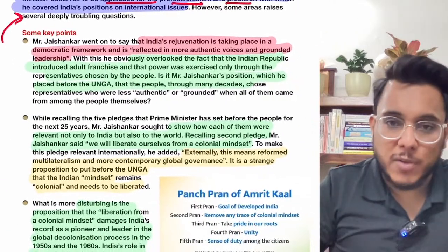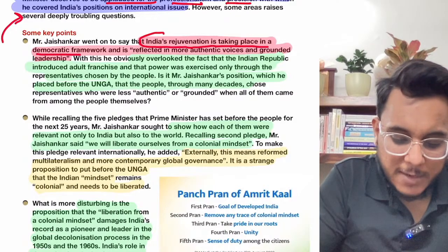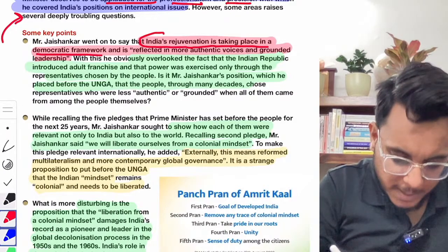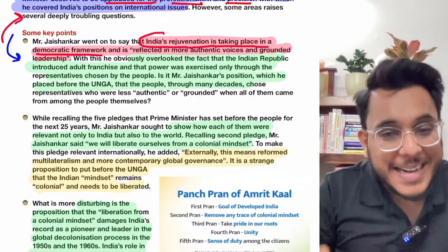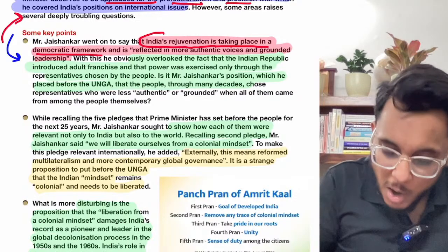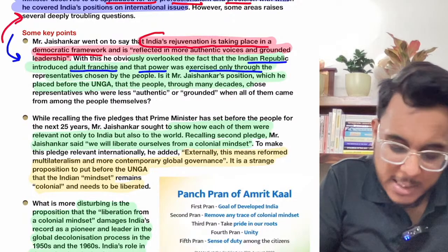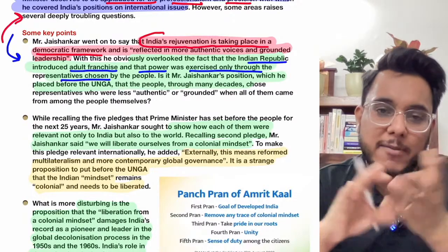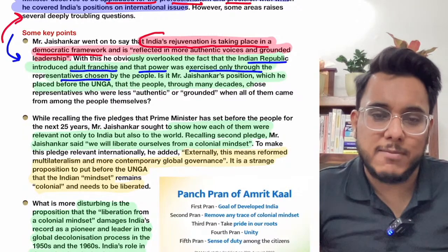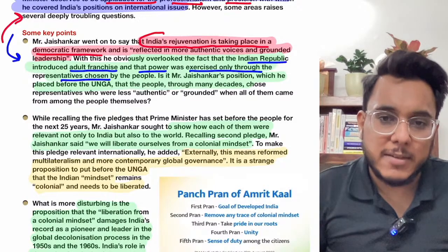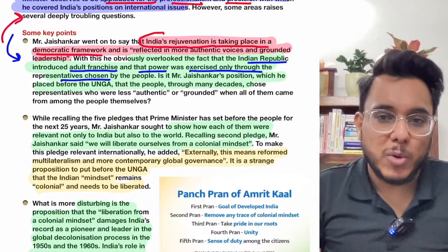The author says that the Minister of External Affairs said that right now India's rejuvenation is taking place in a democratic framework. Okay, this is one expression that was used by the Minister. Now the author asks how the rejuvenation of India is happening right now. Already the Indian Republic has introduced adult franchise, and this power is exercised by the people in every election. So the democratic framework is not something which has come today. The democratic framework was given in 1947 itself, and every year after 1951 onwards, people have participated in the democratic framework.